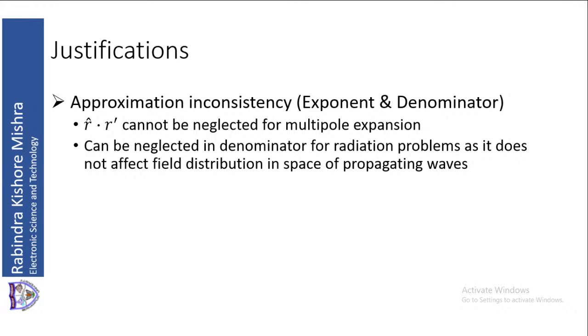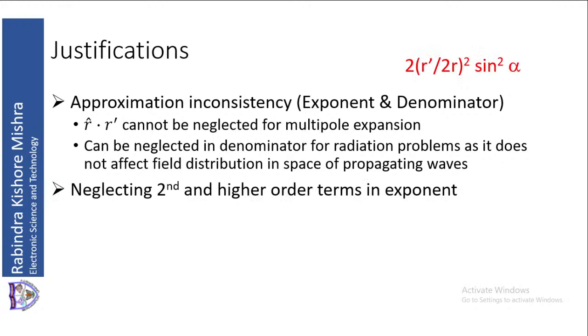Next. Now we are neglecting the second and higher order terms in the exponent. Exponent means in the numerator, e to the power. I hope you remember the potential A contains the Green's function term. From the Green's function formula, it is exponential minus jkr by 4 pi r. So in the numerator we have exponential minus jkr. That is why we say exponent.